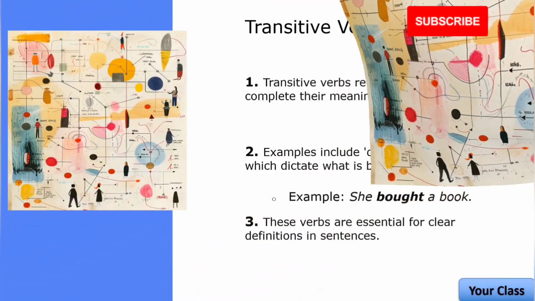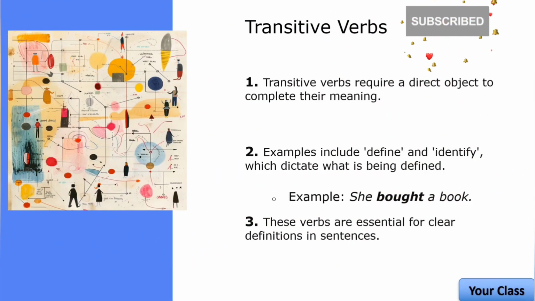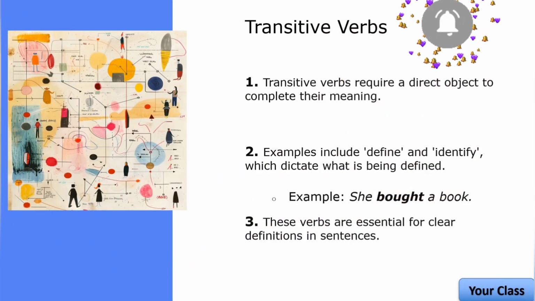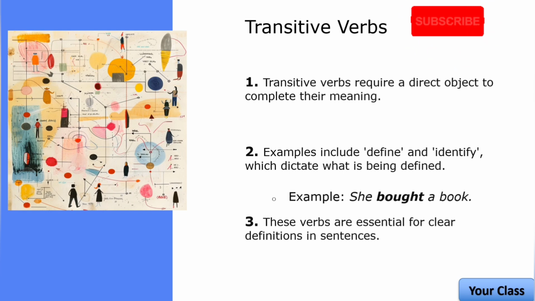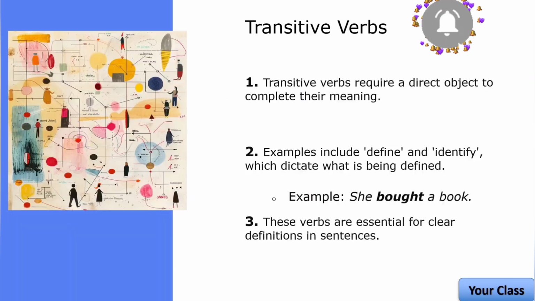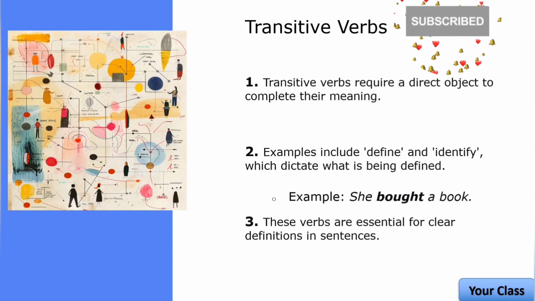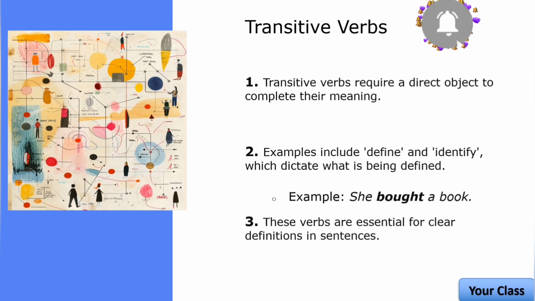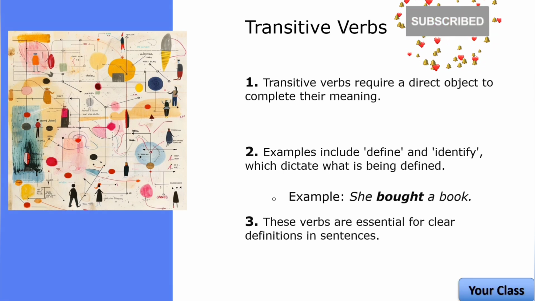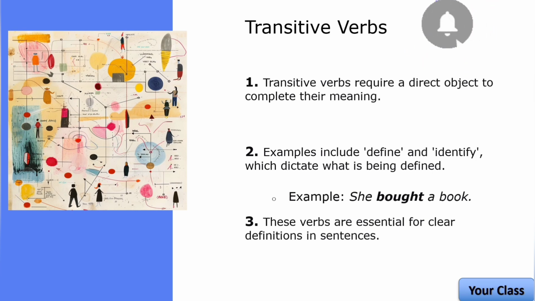Let's delve deeper into transitive verbs, with a focus on how they require a direct object to complete the meaning of a sentence. Transitive verbs require a direct object to complete their meaning. Transitive verbs need a direct object to complete the action and give the sentence full meaning. Without the direct object, the sentence may feel incomplete or unclear. Examples include define and identify, which dictate what is being defined.